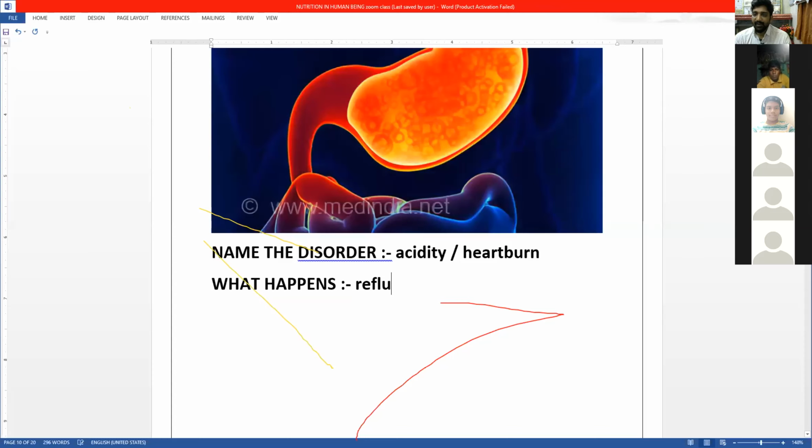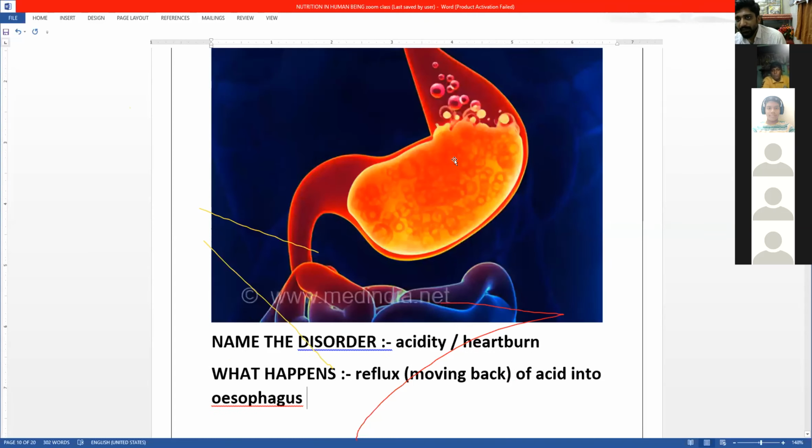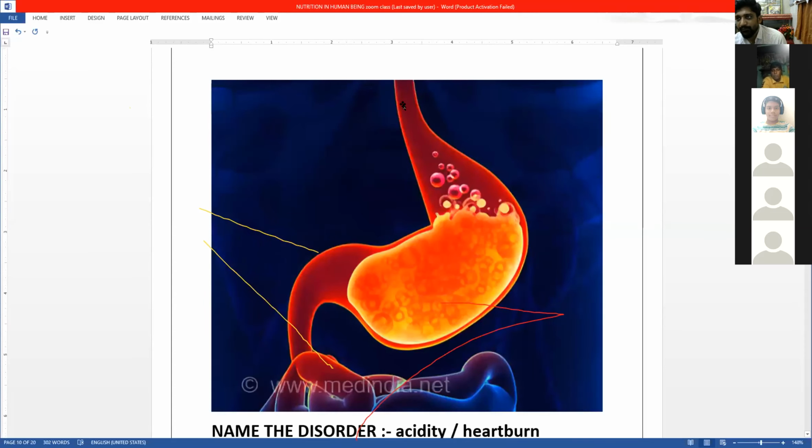What is the meaning of reflux? Moving back. There is a reflux of acid into the esophagus. So from the stomach, this acid will go back to the esophagus, causing acidity.